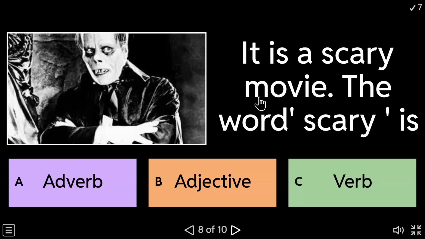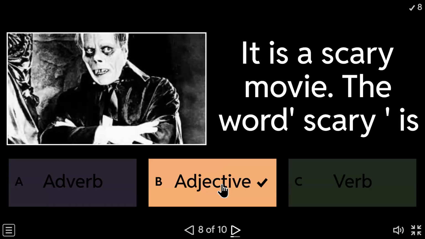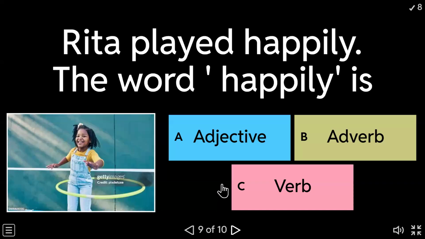So what does an adjective do? Adjective describes the noun. So this is the noun. Movie is scary. There is no action, beta, here. So it is an adjective. Okay. The people who have told me adverb, it is wrong, beta. You have to say scary is an adjective. So like this only, in competitive exams, you will get questions. So that's why I keep repeating, know the concept very well.